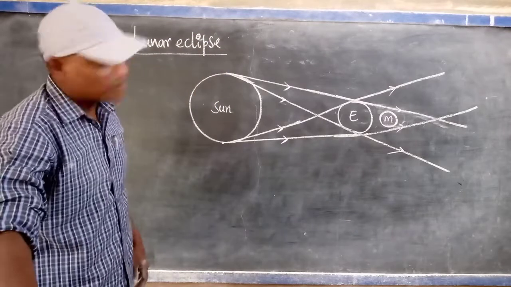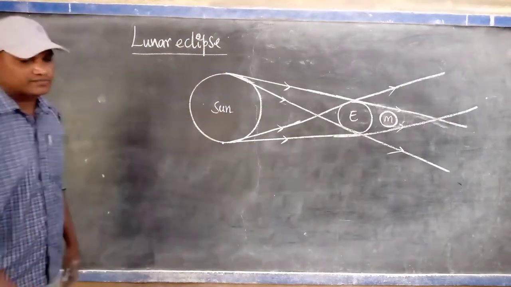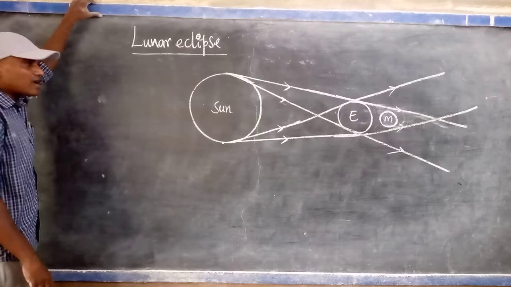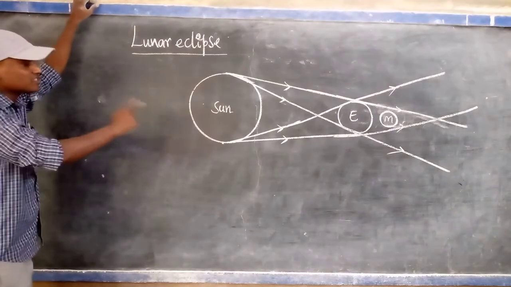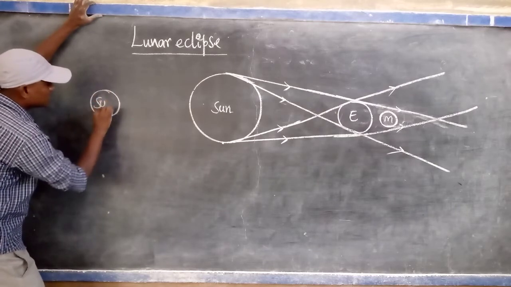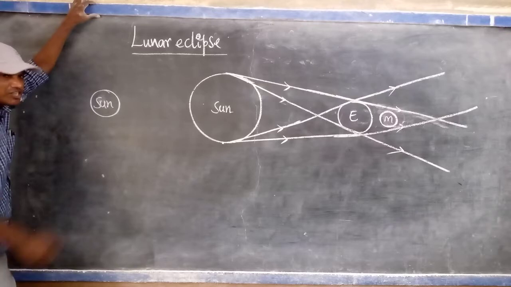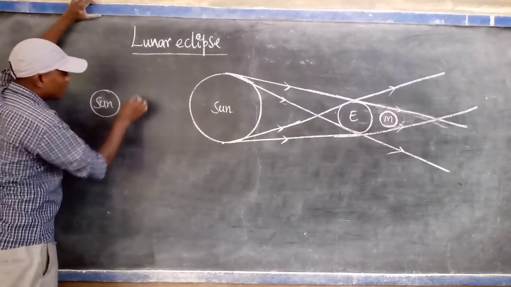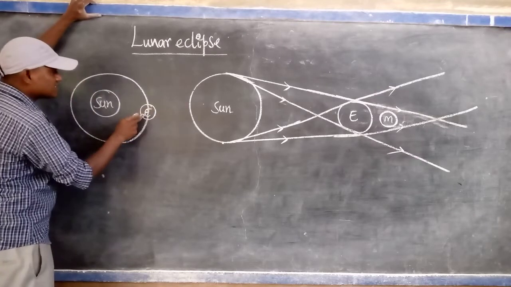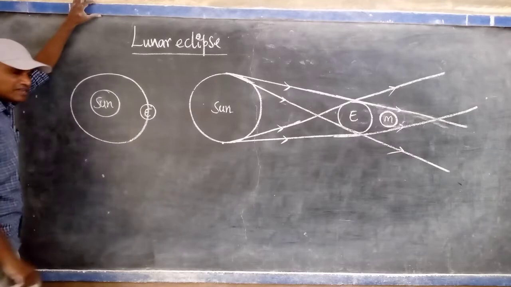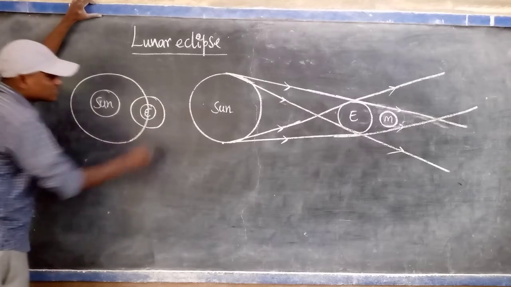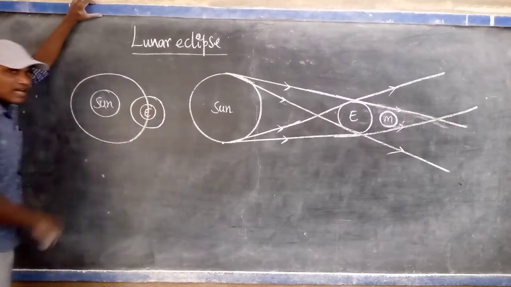So it is the diagram of lunar eclipse. See here, we are observing that you already have a clear idea, and I also explained it clearly in the starting of this concept. Okay. It is the sun. Sun is always in the rest position, that is, in stability mode only. Around the sun, Earth is revolving. We know that Earth is revolving around the sun in a particular orbit. In the same way, the moon is one of the natural satellites of the Earth. That's why the moon is also revolving around the Earth.